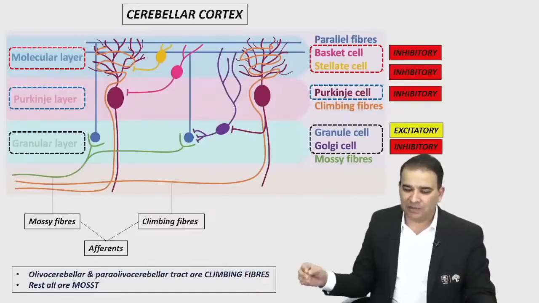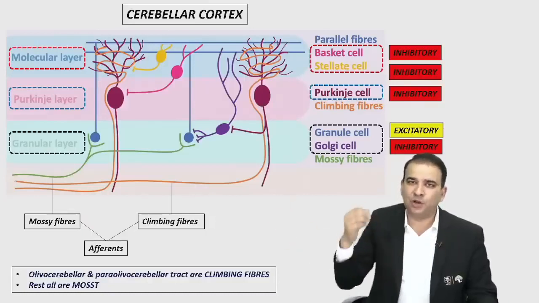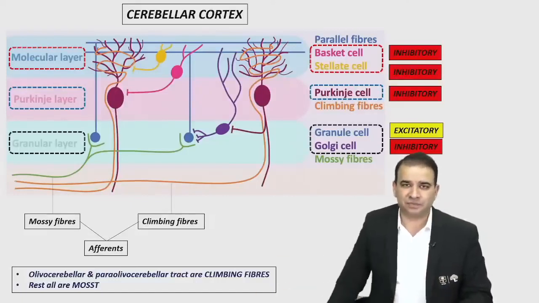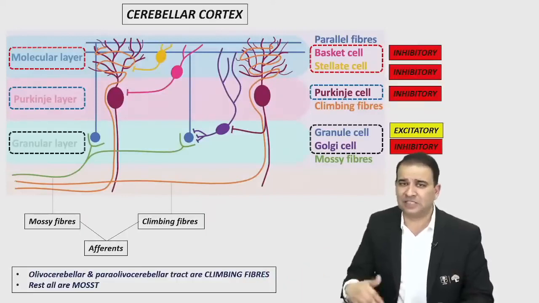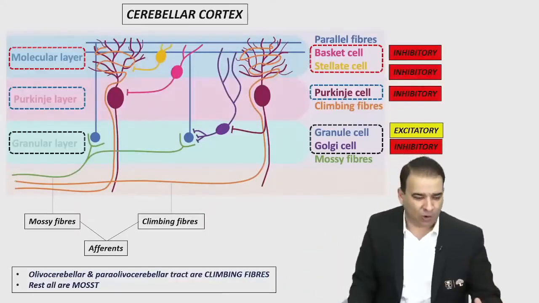Leave aside the olivo and para-olivocerebellar tracts; any other tract which is coming inside the cerebellum, whether you have heard the name or not, they are all mossy fibers. The dorsal spinocerebellar, cuneocerebellar, pontocerebellar, vestibulocerebellar, reticular, whatever it is, they're all mossy fibers except olivo and para-olivocerebellar.